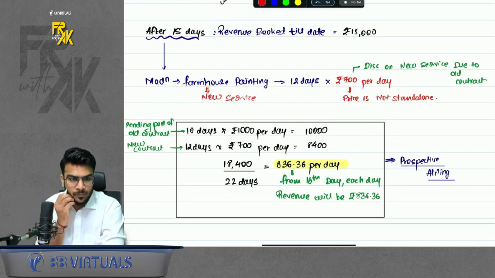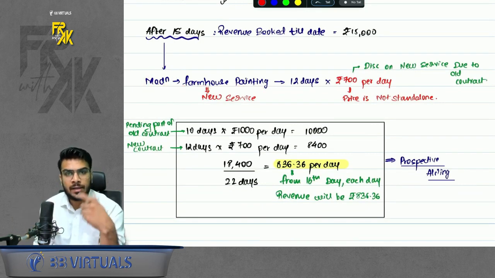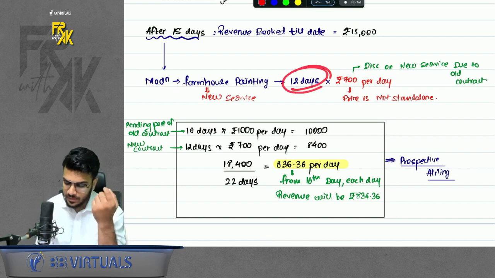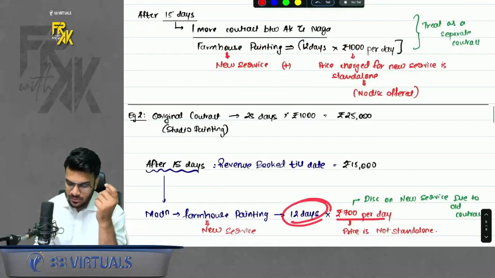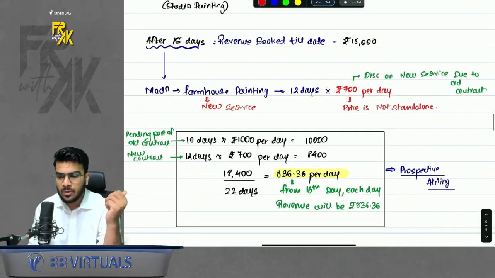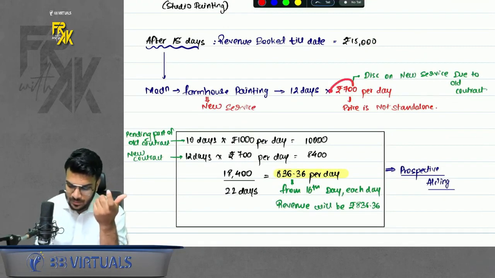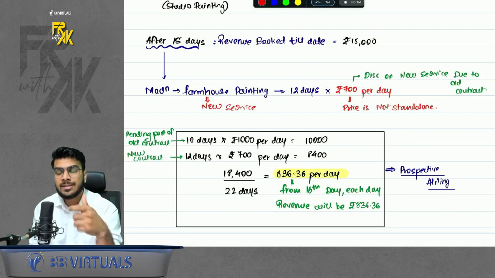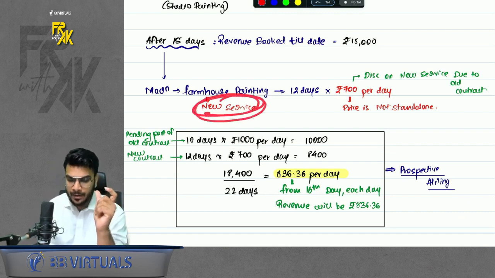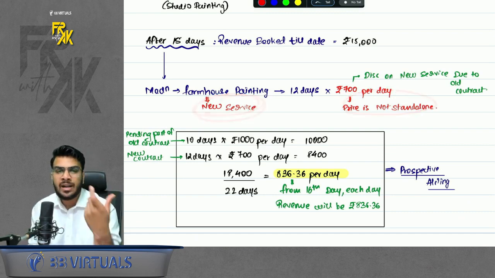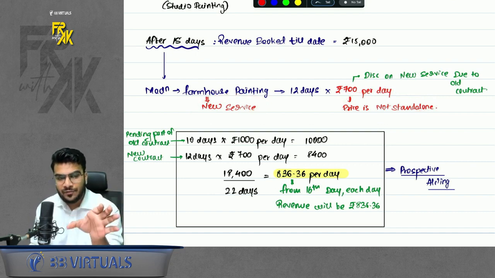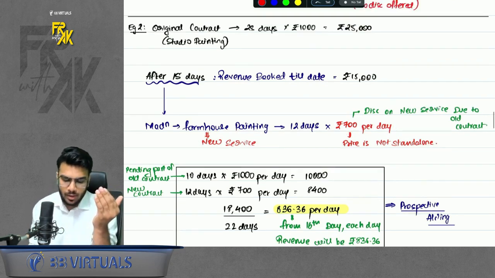I again ask him to paint my farmhouse also. So I am adding a new service. But for this new service, Naga is a nice person. Now he is not charging me 1000 per day. He told me that because, sir, you are availing some old services, I will give you some discount. So now he is charging only 700 rupees per day. That means a new service is being added, but the price he is charging is not standalone. So how to treat this contract?